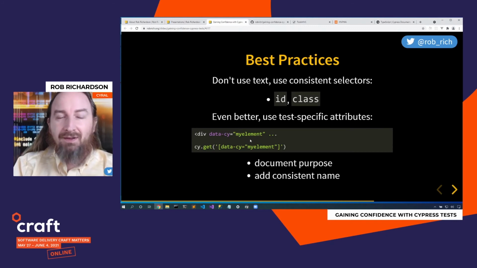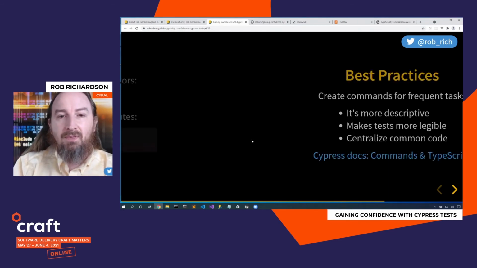Yes, we are exposing test data to production, but that also means that you can run some of these tests in production as well. If you can't get an attribute here, use an ID or a class, but know that as you refactor your application, those IDs and classes may change. In the worst scenario, you have this nested path of how to get to that element that you want, and that's really fragile. You want to avoid that at all costs. Ideally, you name the element that you want and you go get it.